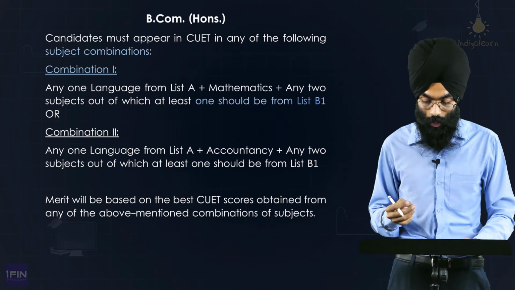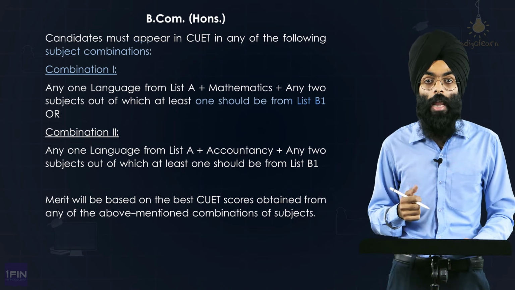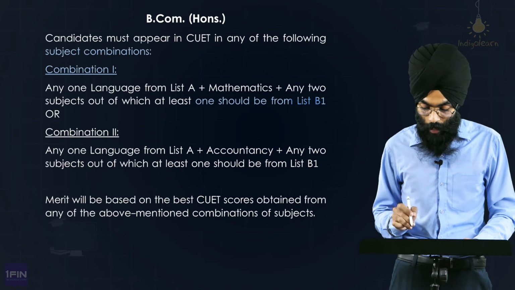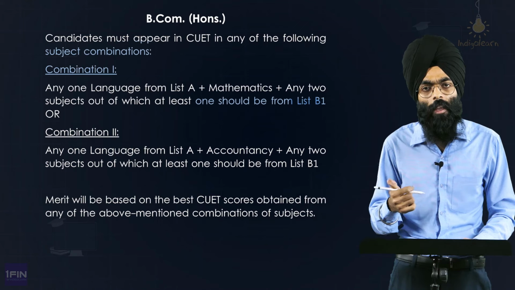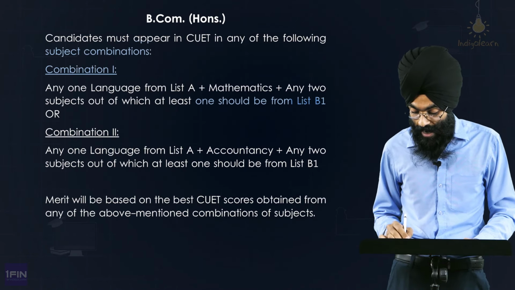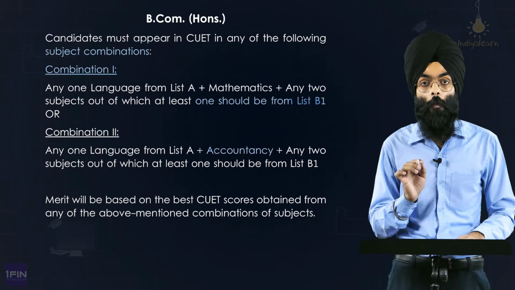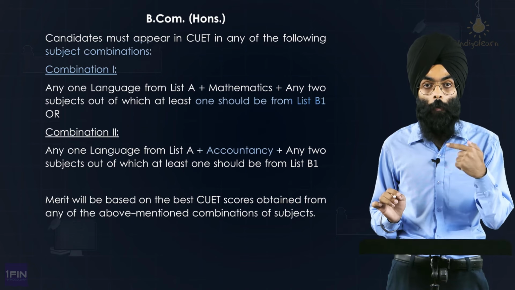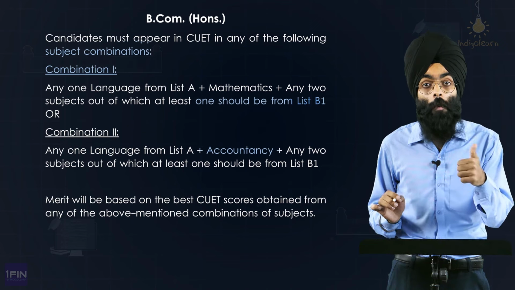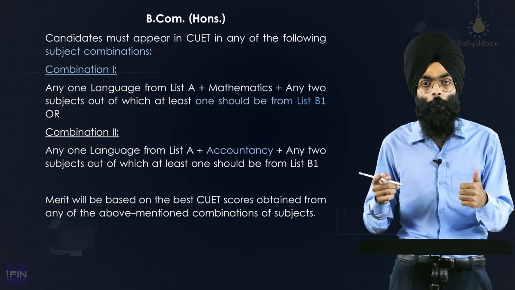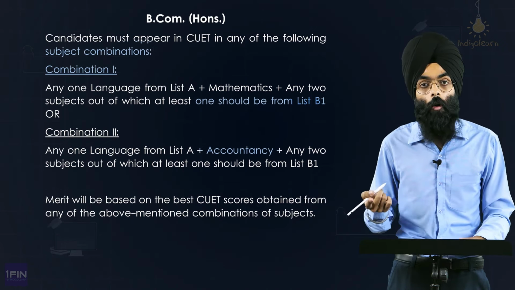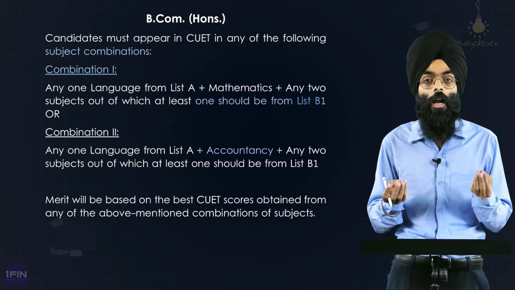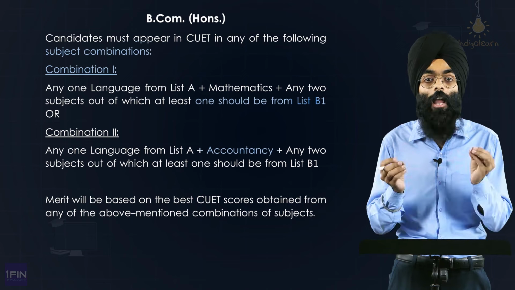And another combination, which you will be happy to know exempts some students from mathematics, is they have allowed you to take one language from list A. It could be Hindi, English, whichever you have read, and accountancy. So if you are commerce without mathematics, you must include accountancy in your domain specific subjects. But if you are commerce with mathematics, you have a choice. You could write business studies and economics and leave accountancy. But you will know, to increase your chances, it is advisable to write the test for every subject that you have studied.